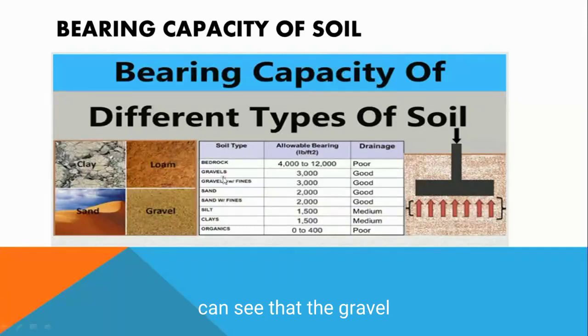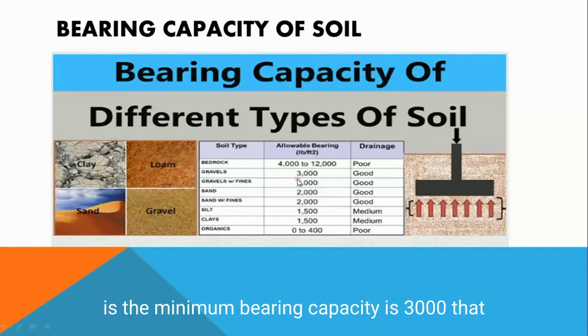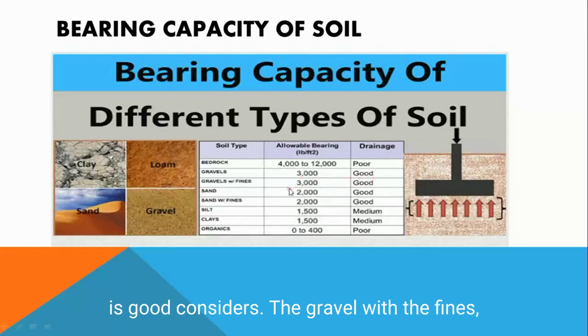Okay, for gravel the minimum bearing capacity is 3000. That is considered good.